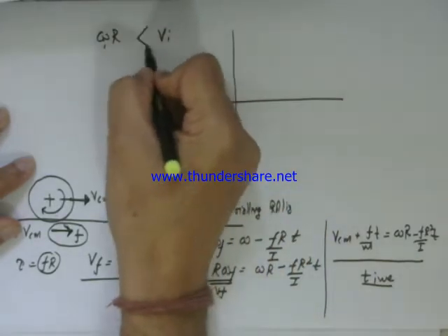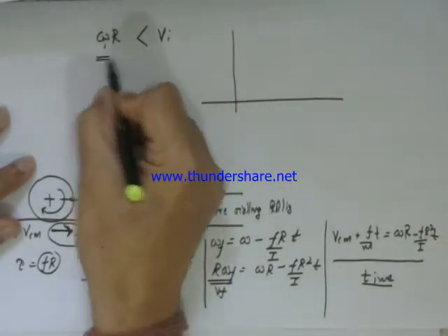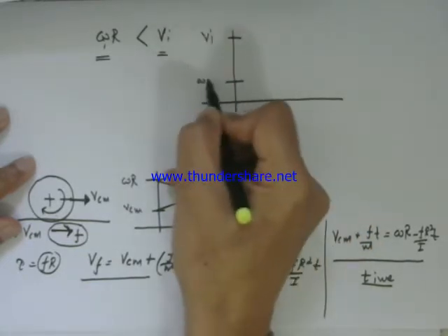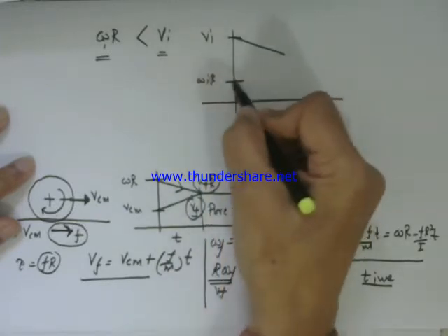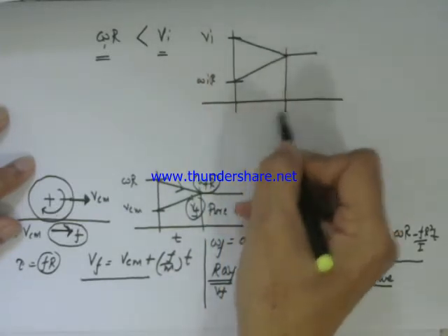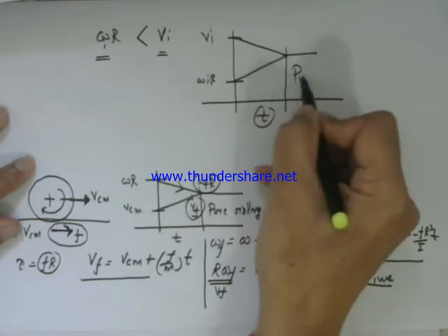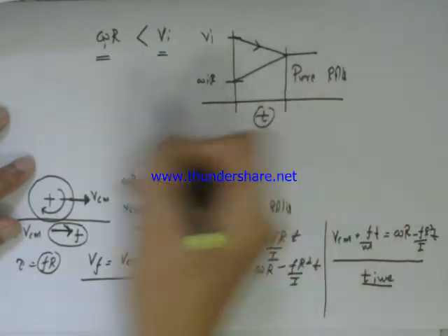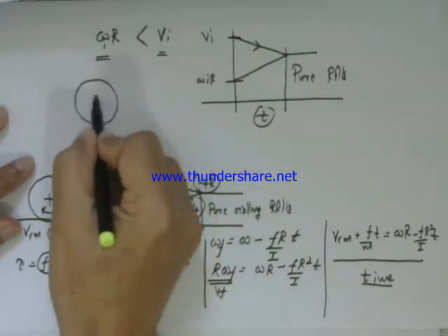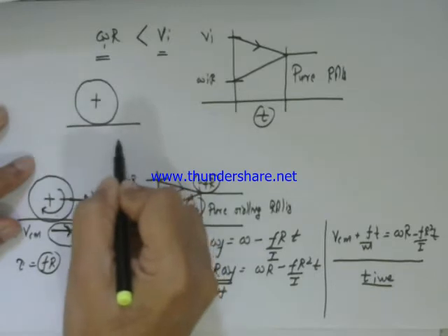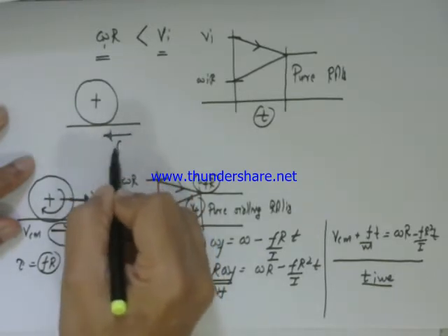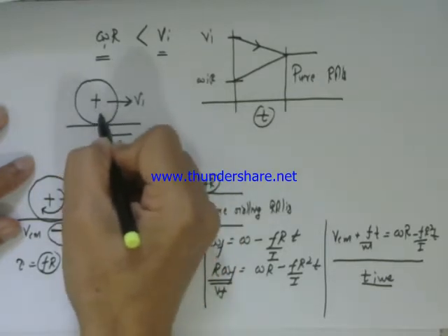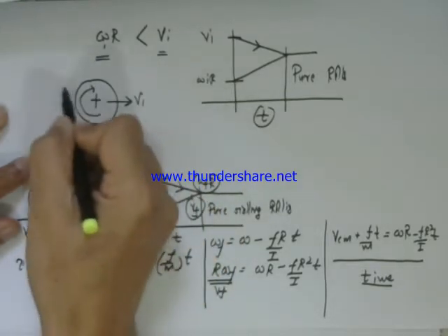Suppose Vi is greater than omega i r as per the values given. So Vi will be here and omega i r will be here, and finally they have to join because the pure rolling has to start after this time t. This is the pure rolling point. So velocity is falling. It means the friction force is acting against the motion. So this will be the friction force if this is the V initial, and even if this is the omega initial.